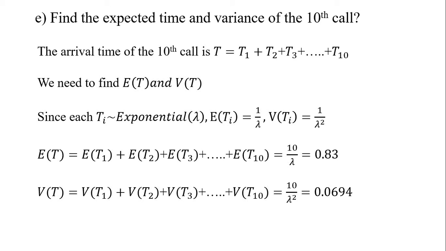Therefore, the mean will be 1 by lambda for all T1, T2, T3, and also variance will be 1 by lambda square for all T1, T2, T3. So upon adding we get expectation of T, and also upon adding we get variance of T.